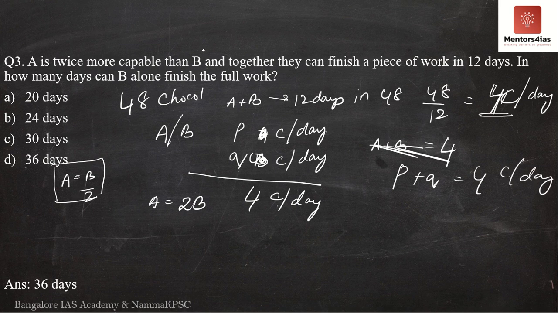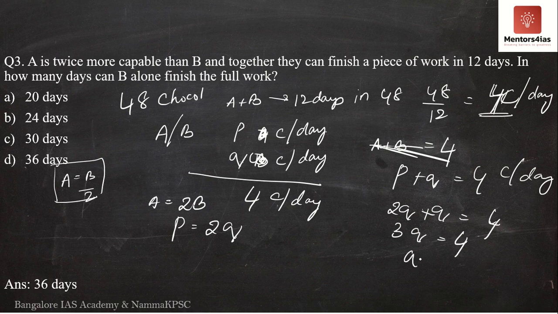Now, since A is twice more capable than B, A should be able to eat 2 times the number of chocolates eaten by B per day. So, can I say P is equal to 2Q? Correct? It has to be, because he is 2 times more capable. So, I will substitute P as 2Q. I get 2Q plus Q is equal to 4, or 3Q is equal to 4. Therefore, Q is equal to 4 by 3 chocolates per day.